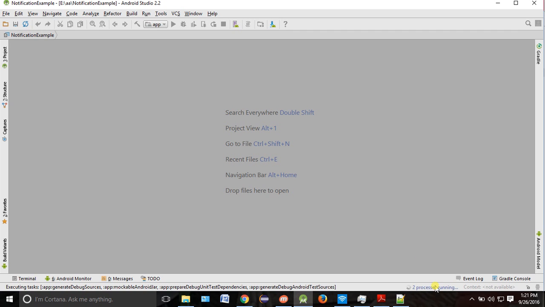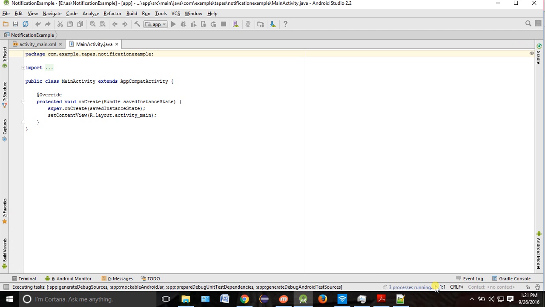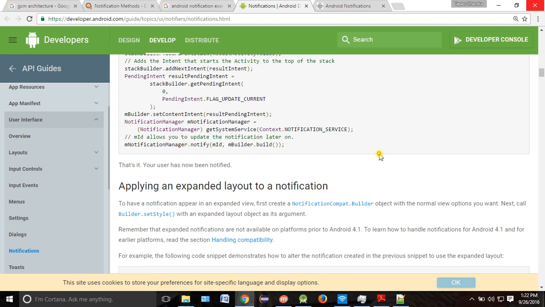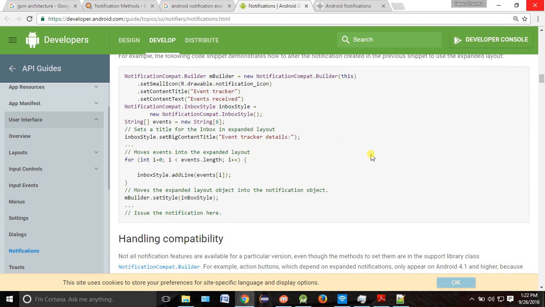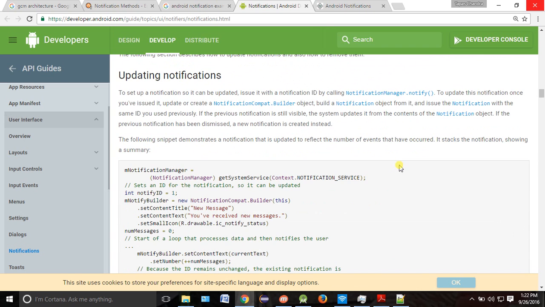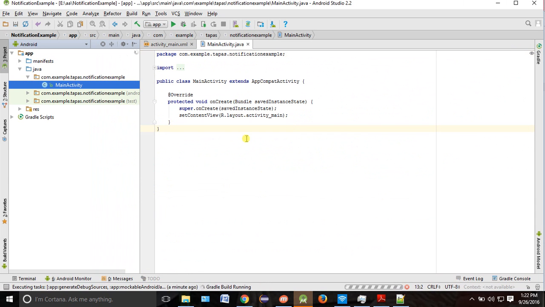So yeah, let the project build. Okay, so build is finished.